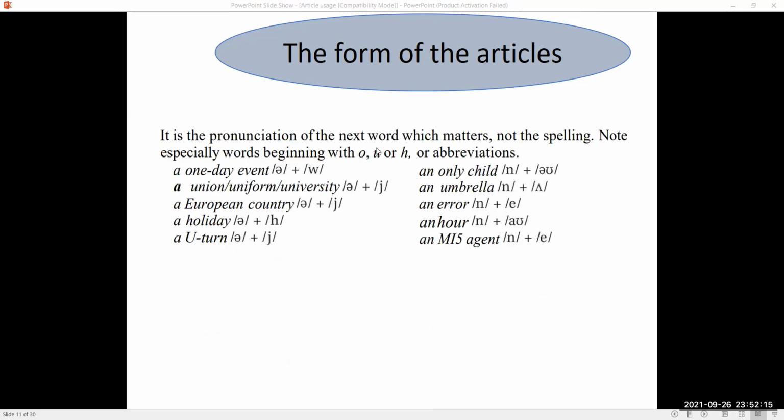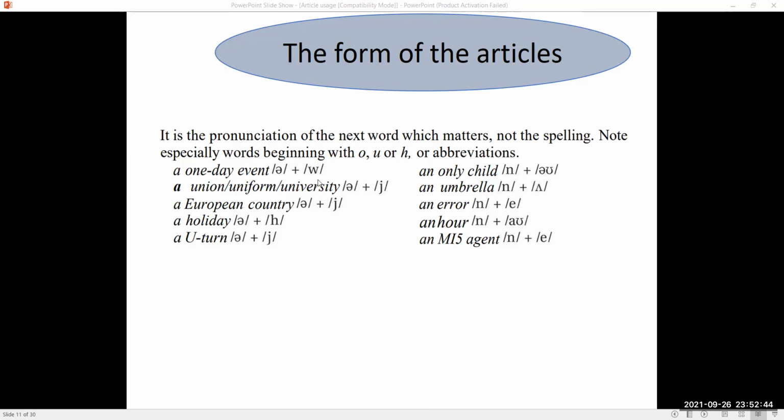It is the pronunciation of the next word. The next word means the word which is coming after the article. That matters, not the spelling. Note especially words beginning with O, U, or H, or abbreviations. For example, a one-day event. Now here, although it is an O, and there should be an, when we pronounce it, it has a va sound.